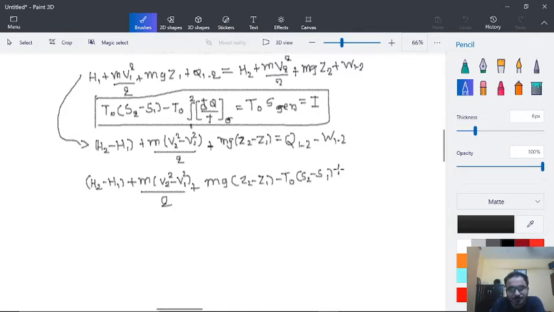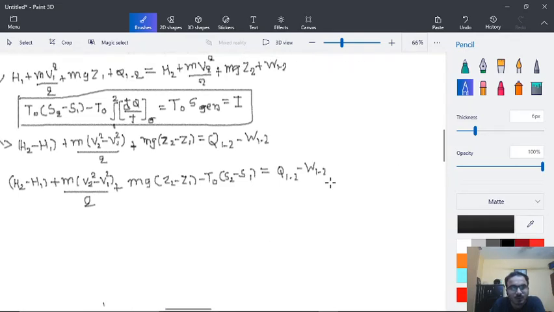is equal to Q12 minus W12 minus T0 integration 1 to 2 of dQ upon T, into sigma minus I. So I have written this step slightly directly, so you can try and you will obtain this on the right hand side of the equation.